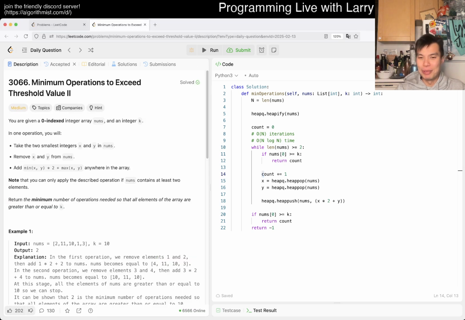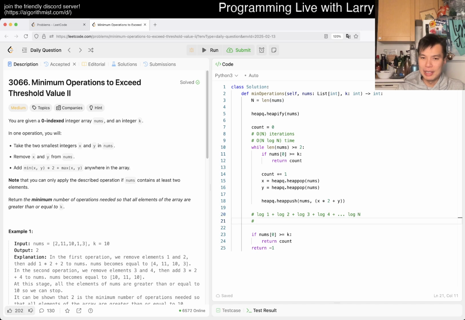But basically the proof they're saying is that log 1 plus log 2 plus log 3 plus log 4 plus dot dot dot log n, right? So that's the sum of log i, and the identity they used was that log A plus log B is equal to log of A times B, which is true.